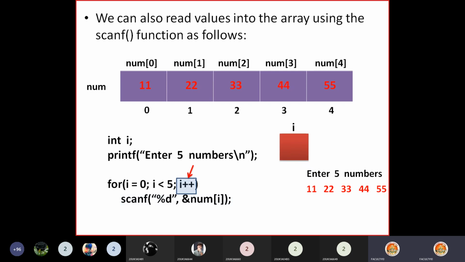Again control goes to the increment part, i++. i becomes 5. Then checks the condition again. 5 less than 5, false. Now it comes out from the loop. Then it goes to the statement after the loop. Because there are no statements, this is where the control comes. Now using this single for loop and single scanf function, we can read any number of elements into the array, and this is how the for loop reads the numbers entered by the user from the keyboard and stores into the array in this way.